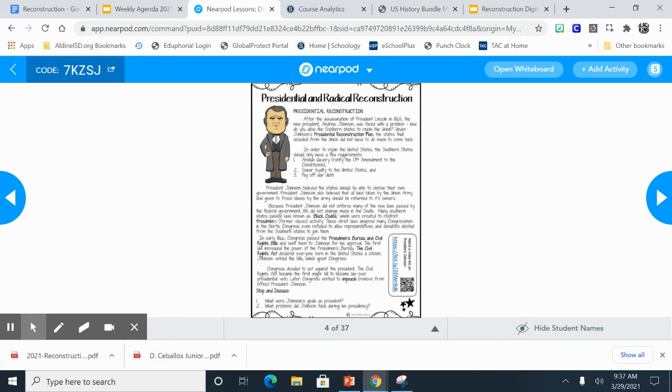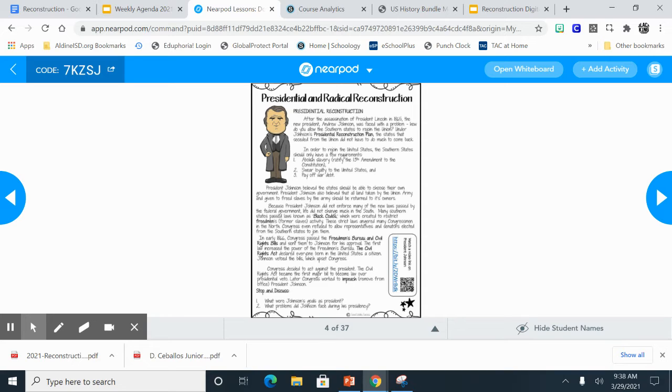So, in order to rejoin the United States, the Southern states should only have a few requirements. There were three. One, abolish slavery, which means they had to ratify the 13th Amendment to the Constitution. Two, they had to take an oath and swear loyalty to the United States. And number three, pay off their war debt. So those were the three things that Johnson said that the southern states had to do in order to be accepted back into the Union.